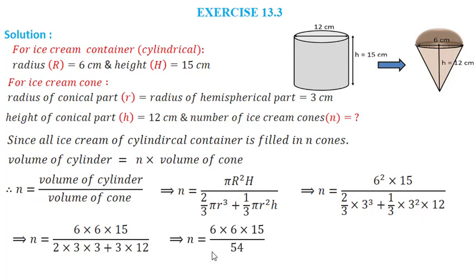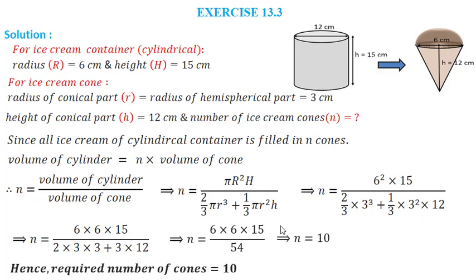Now I can cancel with 6. 6 9s are 54, then 9 and 6 I can cancel, 3 2s are 6 and 3 3s are 9, so 15 into 2 is 30, 30 upon 3, that will give me n equals 10. So I will say that the required number of cones is equal to 10.